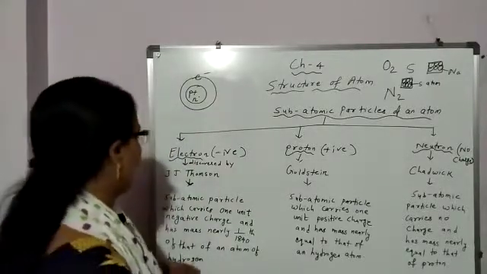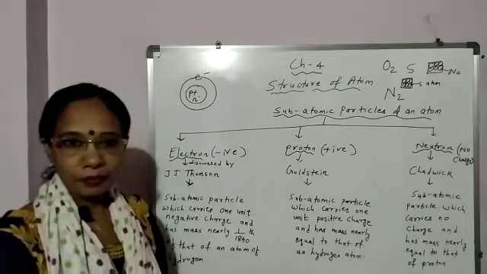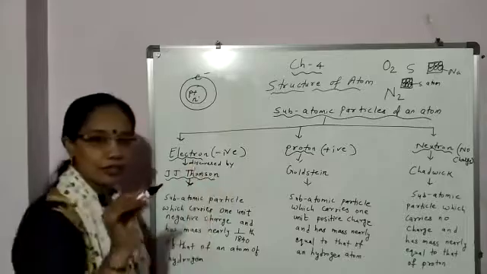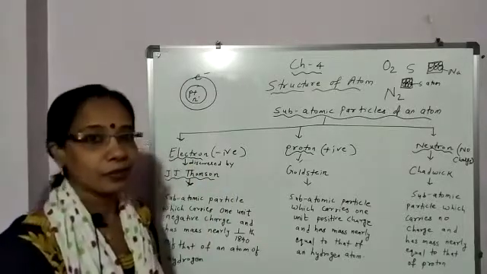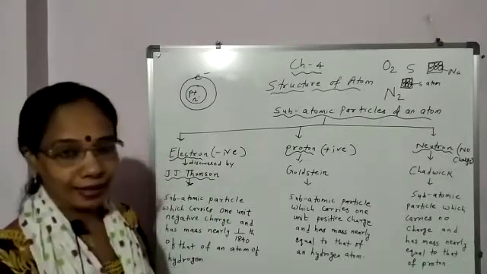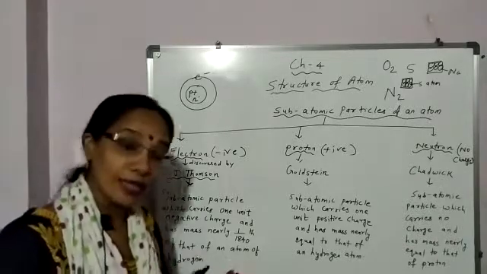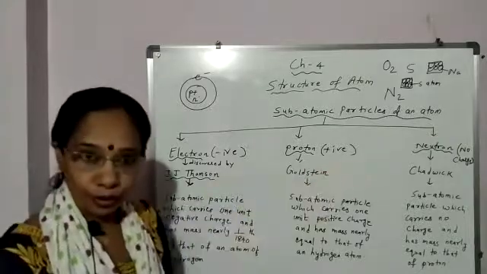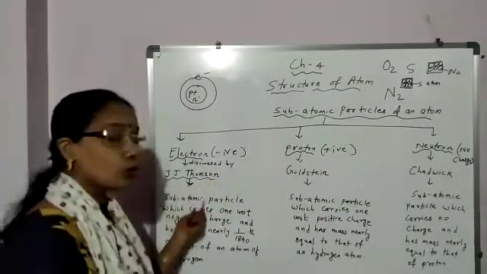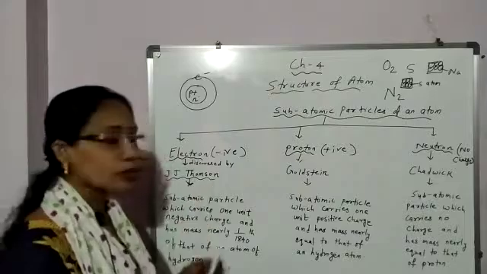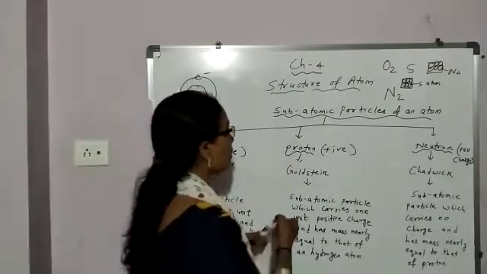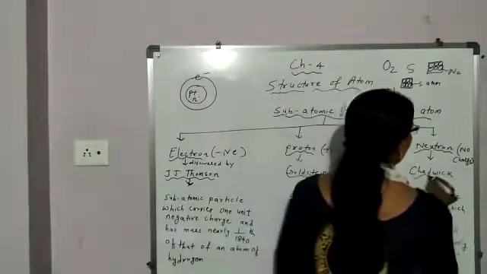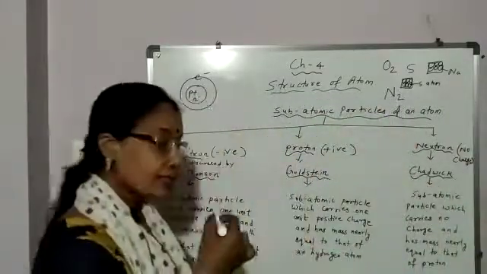Now, who discovered electron? J.J. Thomson. These are the questions which are asked. What are the subatomic particles in an atom? How many? 3. What are they? Electron, proton and neutron. Who discovered electron? J.J. Thomson. Who discovered proton? Goldstein. And who discovered neutron? Chadwick.